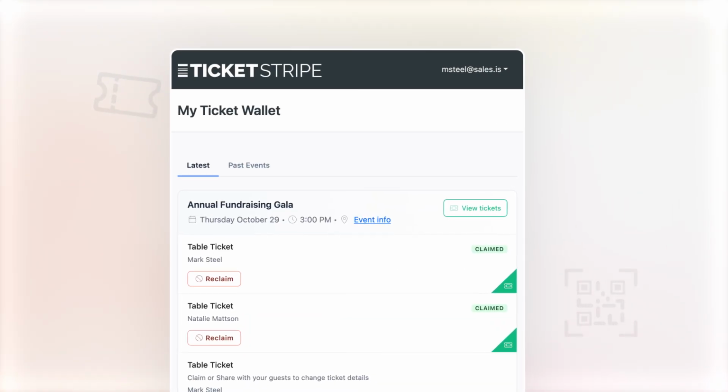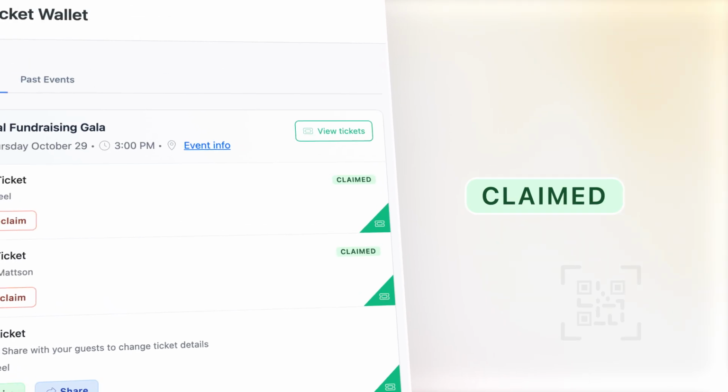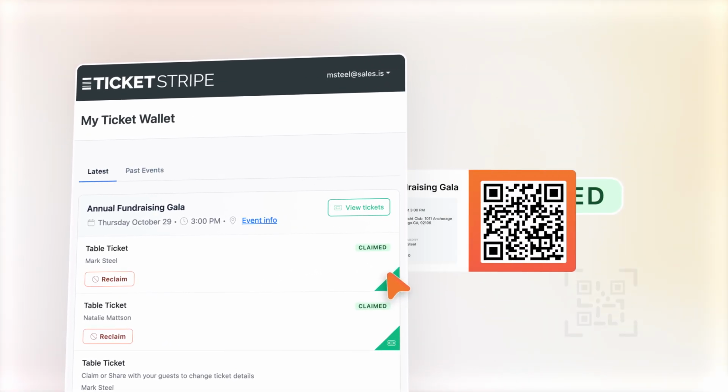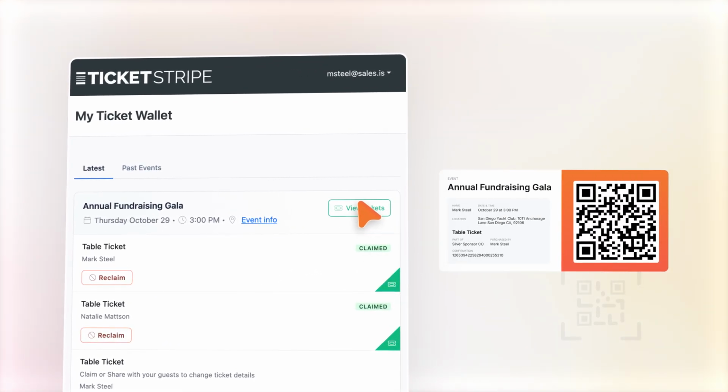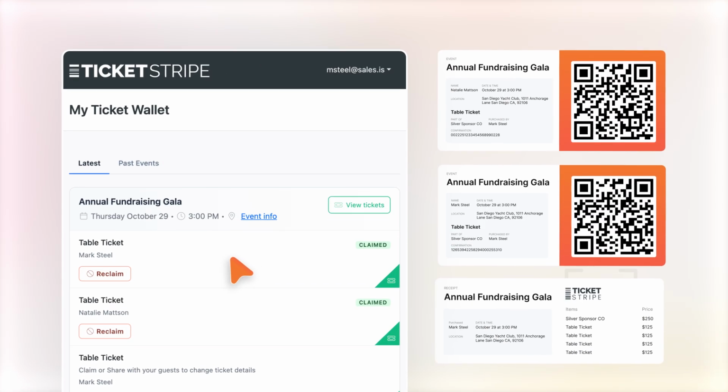In your ticket wallet, all claimed tickets will display the claimed label. Tap the green ticket icon to view a single ticket, or tap the View Tickets button at the top of your ticket wallet to view all your tickets and receipts.